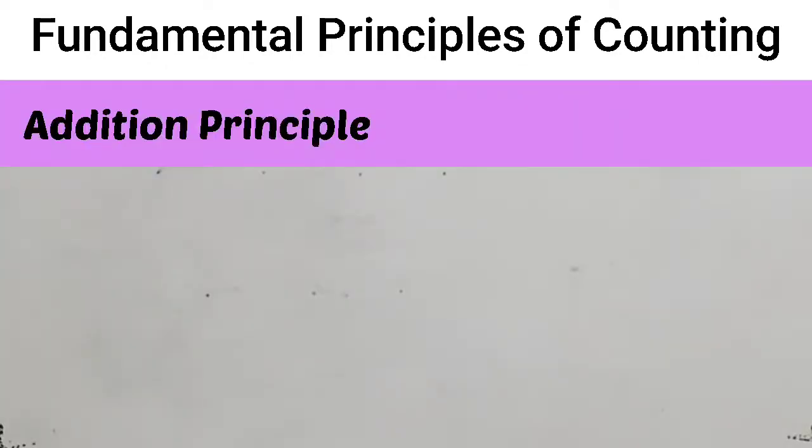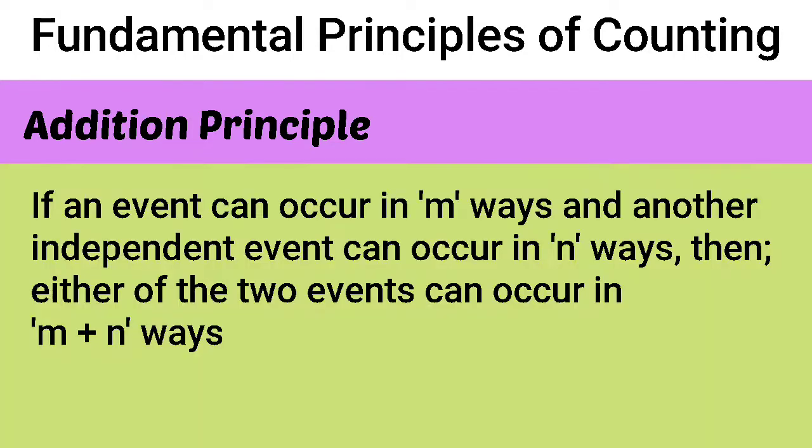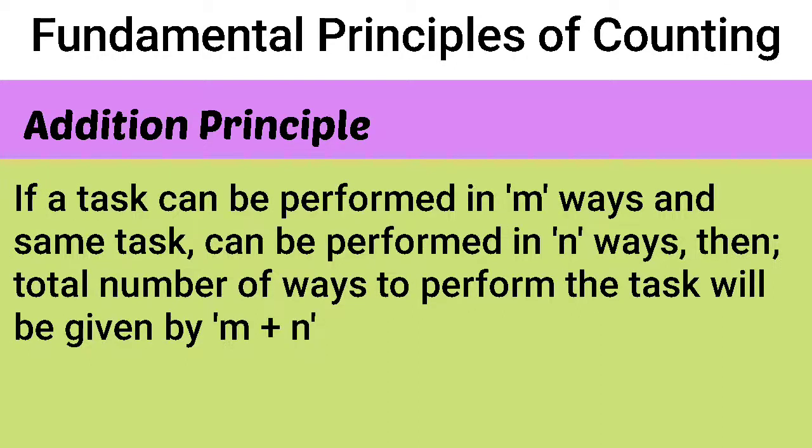That forms the basis of our next principle of counting, which is the addition principle. The addition principle says that if an event can occur in m number of ways and another event can occur in n number of ways, then either of the two events can occur in m plus n number of ways. To extend it further, if a task can be performed in m number of ways and the same task can be performed in n other ways, then the total number of ways in which that task can be performed will be given by m plus n ways.